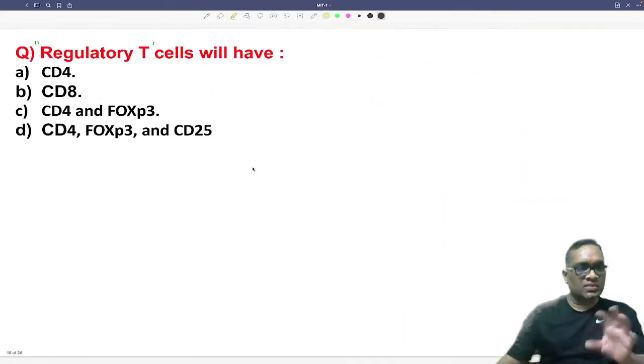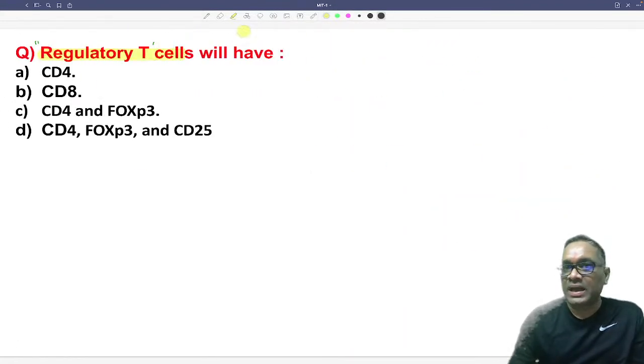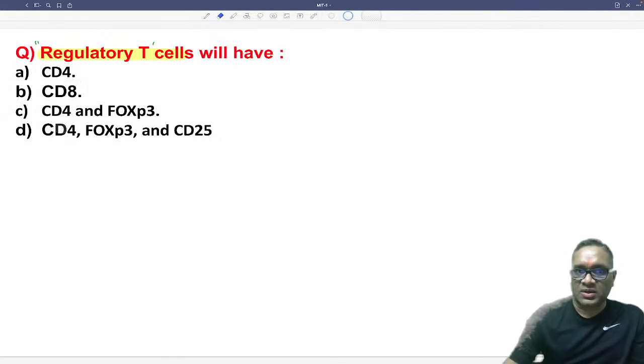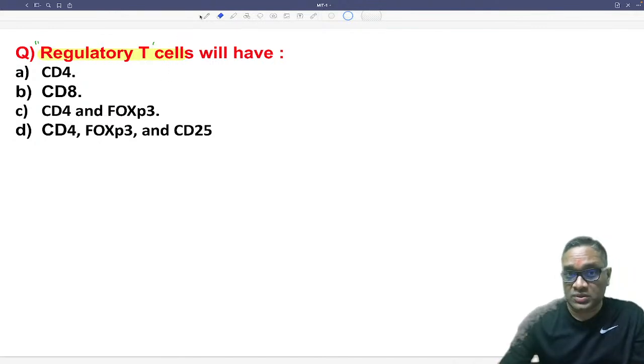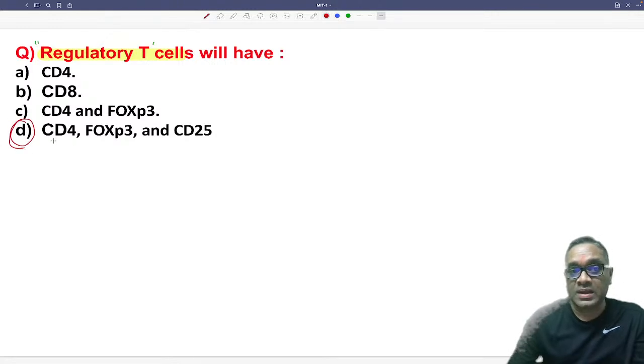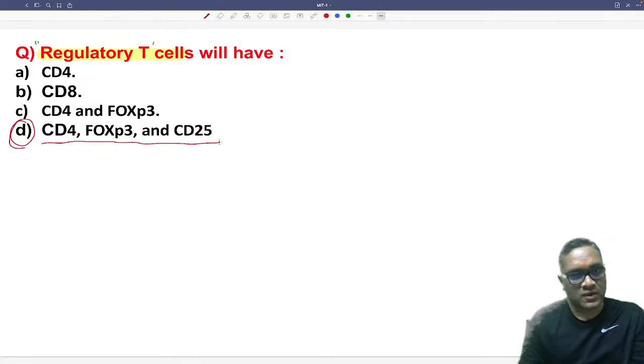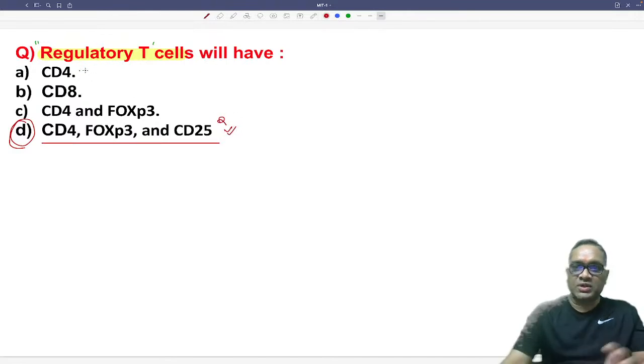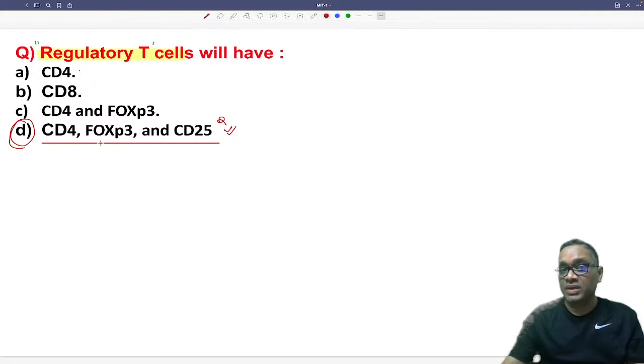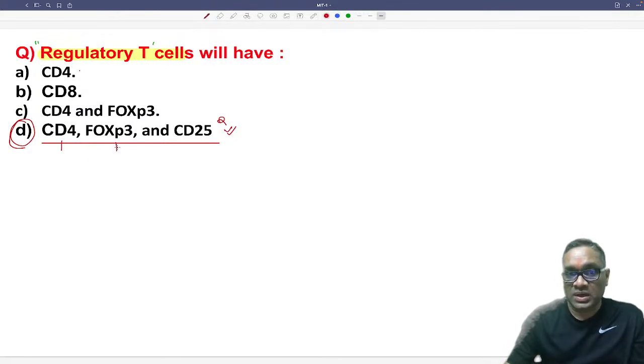Now understand, so what should be the right answer for this question? Regulatory T cells will have the CD4 receptor also, FOXP3 also, and CD25 also. So these receptors will be present, and the correct answer will be D. In exam time you have to be very, very watchful till the last option. CD4 is present, but CD4 is present in helper T cells also, so this does not differentiate them from regulatory T cells. The best answer should be the three receptors, CD4, FOXP3 and CD25, right?